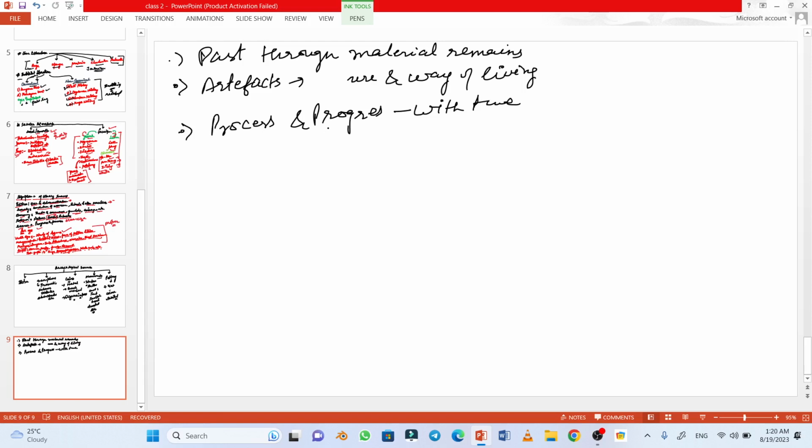They also correlate data with literary sources. The literary sources which we use to establish history are correlated with archaeological sources and are authenticated.